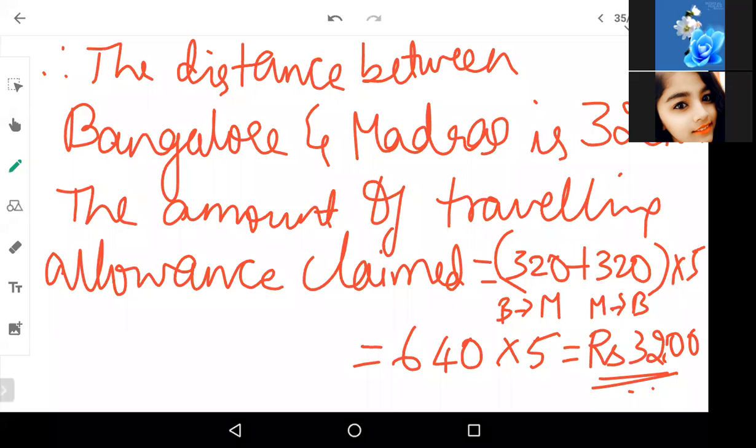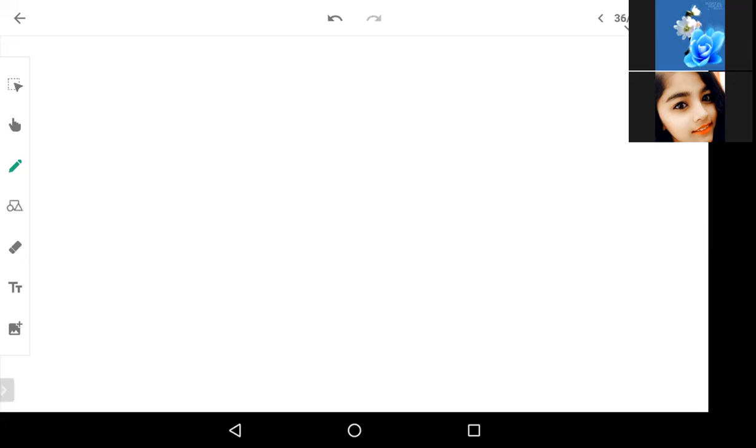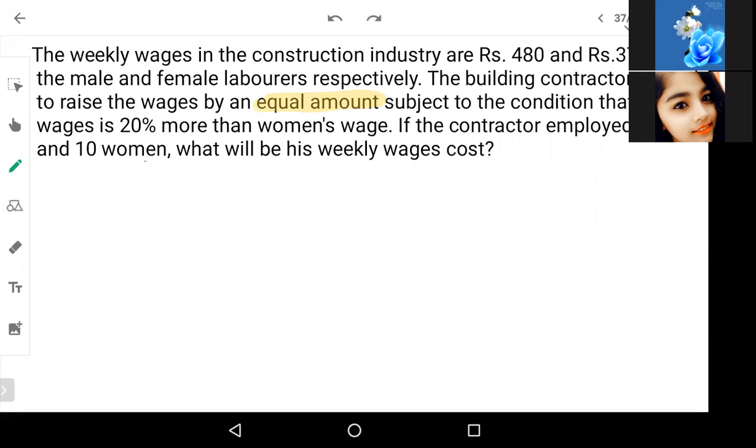Understood? Everybody? Did everyone understand? Any doubts? Can we go to the next question then? Yeah, correct. Traveling allowance is 3,200. Correct. Okay.